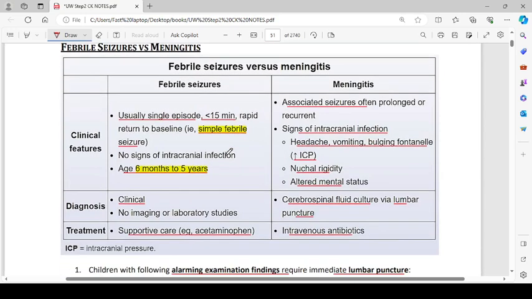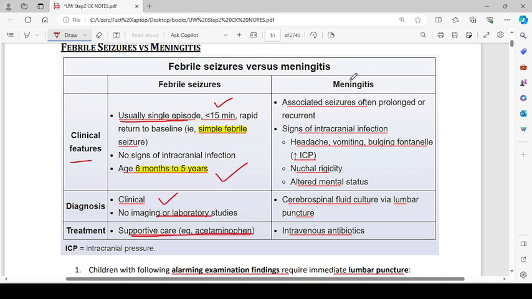Febrile seizures versus meningitis. So febrile seizures are here and meningitis is over here. Clinical features: usually a single episode, less than 15 minutes, rapid return to the baseline, that is simple febrile seizures. No signs of intracranial infection and age will be 6 months to 5 years. Diagnosis is clinical and no imaging or laboratory studies are required. Treatment is supportive care, for example, acetaminophen.